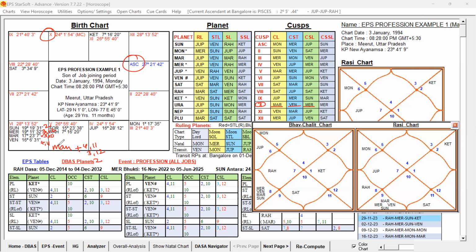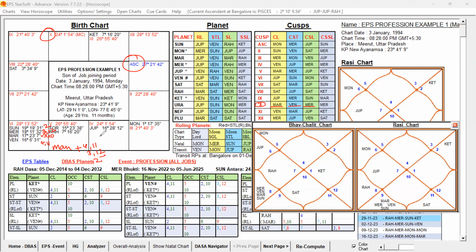So it has got 5 and 10 also, 4, 11, 3, 12. I mean, second house combinations are all present. Favorable grouping is strongly present along with the 12th house. So Mars is well posted in the sign of Jupiter.